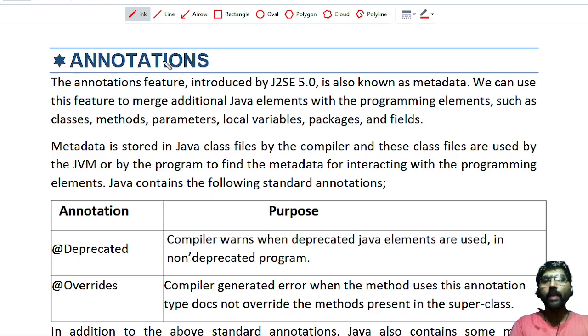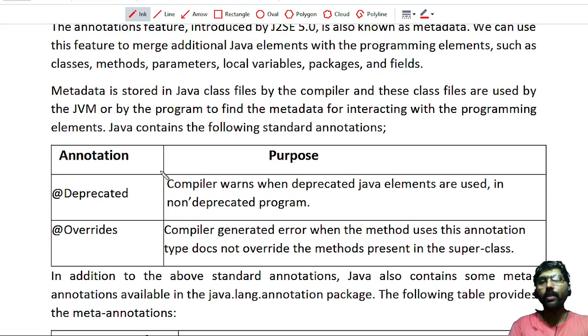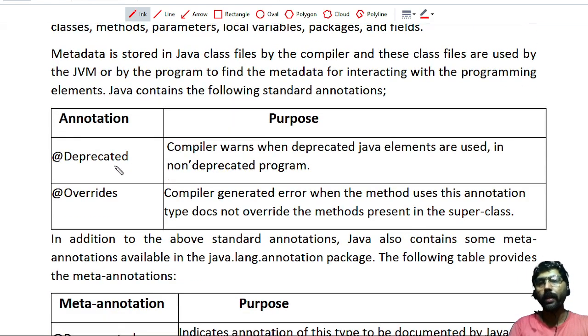These annotations are stored in Java class files by the compiler, and these class files are actually used by your Java virtual machine or by your program to find some metadata for interacting with the programming elements. Java contains some annotations like deprecated as well as override.